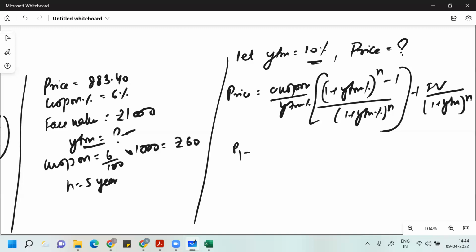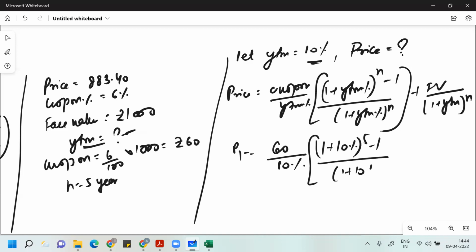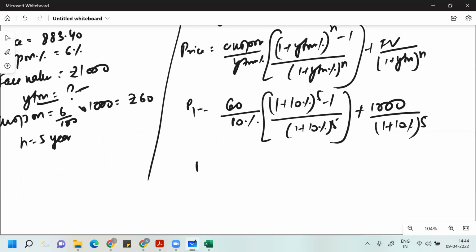Coupon is 60 rupees, YTM I assume as 10%, so 1 plus 10% to the power 5 minus 1 divided by 1 plus 10% to the power 5, plus 1000 divided by 1 plus 10% to the power 5.